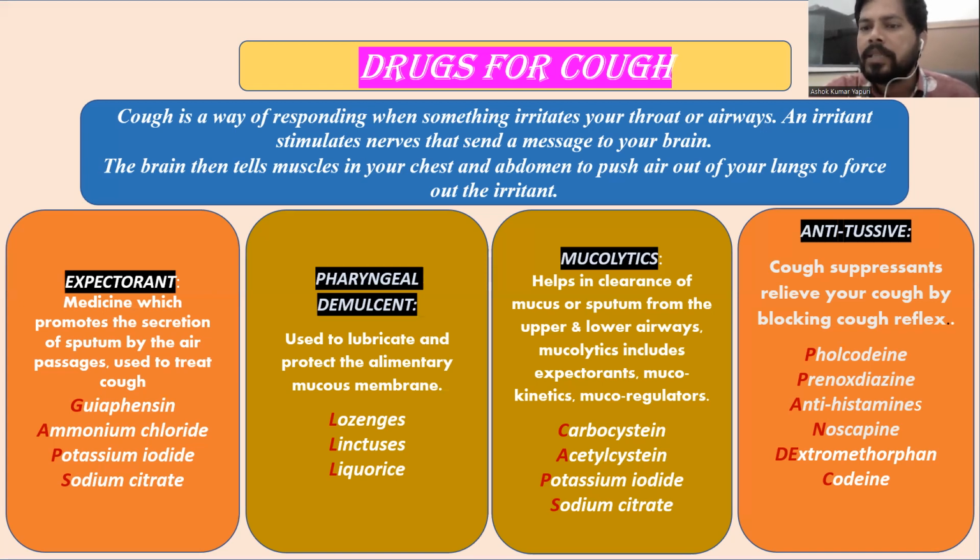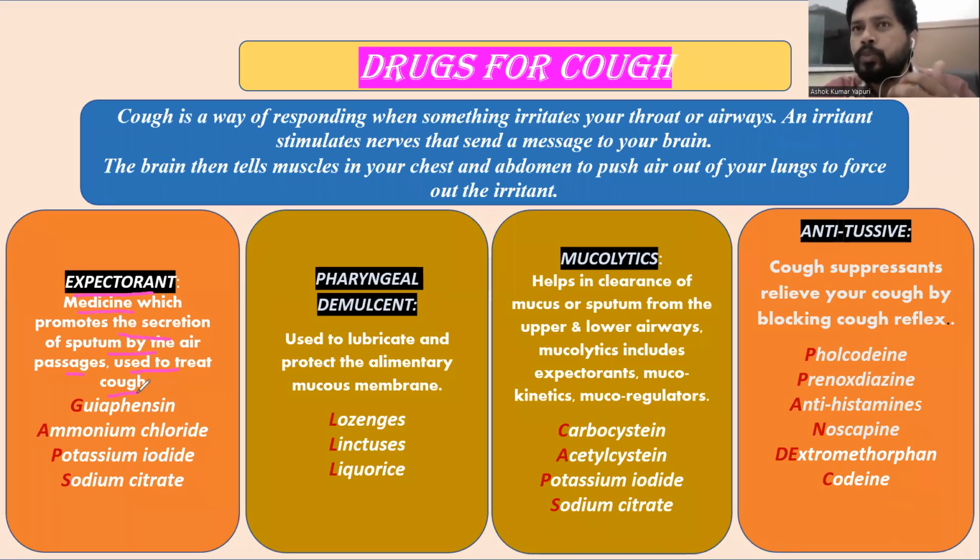And here I have already mentioned the drugs used in the treatment of cough. There are four categories of drugs. In that, the first one is the expectorant. So what is an expectorant here? It is a medicine that promotes secretion of sputum by the air passages, used to treat cough. Sputum is nothing but a viscous secretion which disturbs our throat during speaking, maybe during sleeping also.